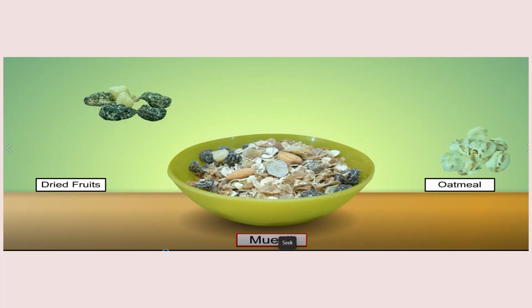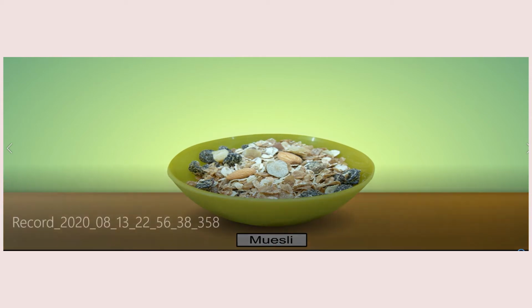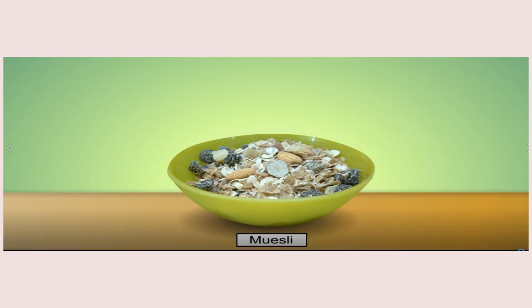Muesli is a mixture. Muesli is made up of cornflakes, dried fruits, nuts, and oatmeal that are mixed together physically. No chemical reaction takes place during the formation of muesli. The chemical properties of the cornflakes, dried fruits, nuts, and oatmeal are still the same as before they are mixed together. This is because no new substance is formed.